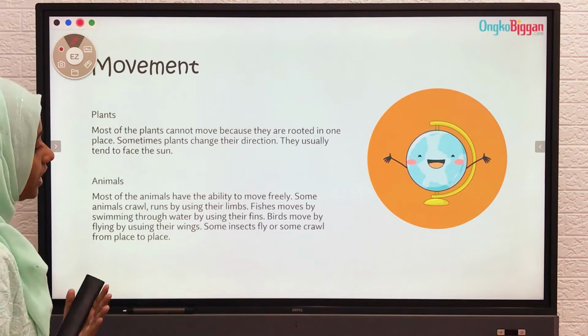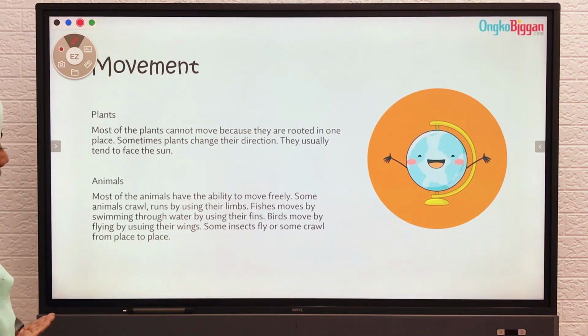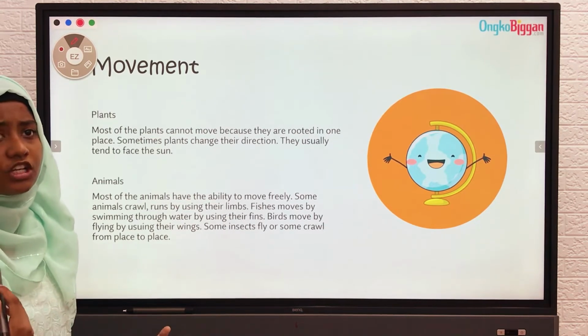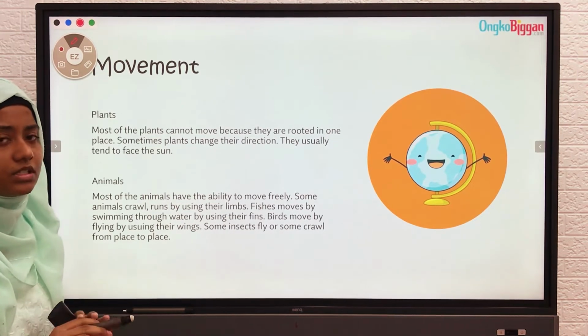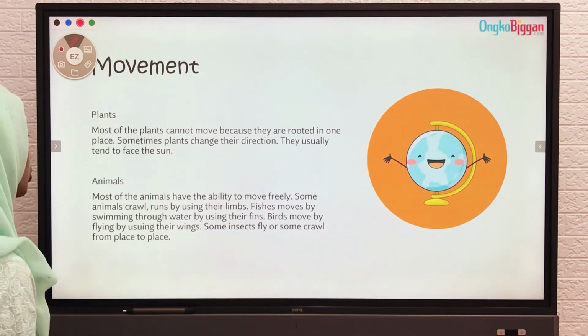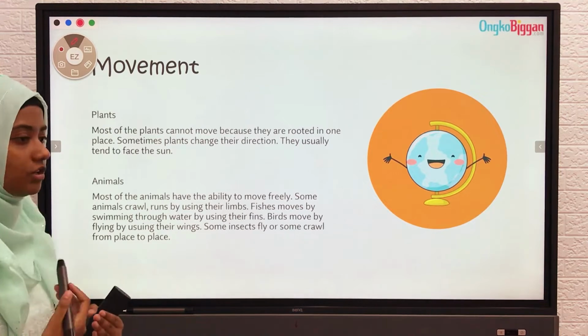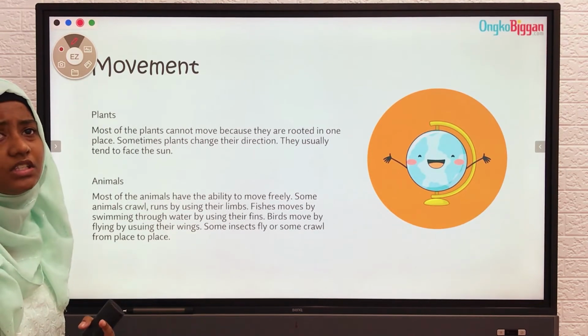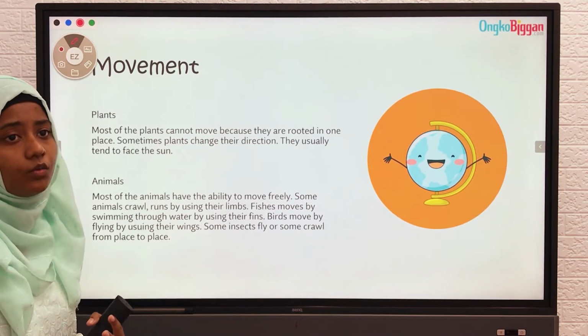Now let us summarize this slide. Most of the animals have the ability to move freely. They do not need any support until and unless they are hurt or injured. I don't think any animals need support to move. They can move by themselves. Some animals crawl, run by using their limbs. I haven't seen any animal that walks.